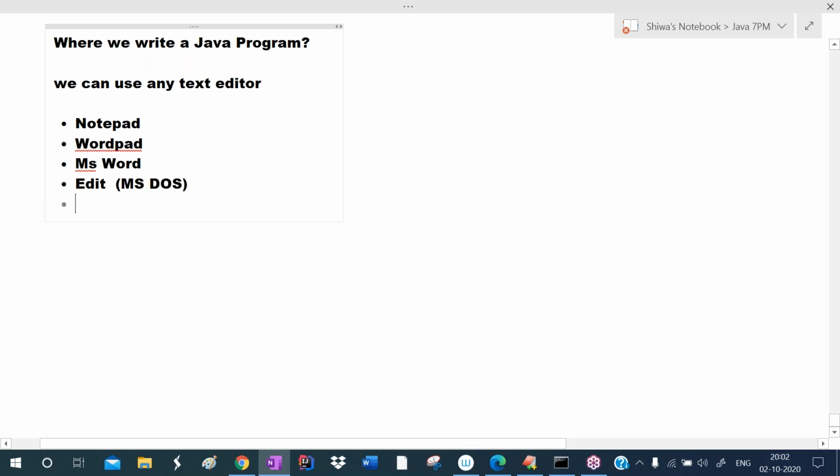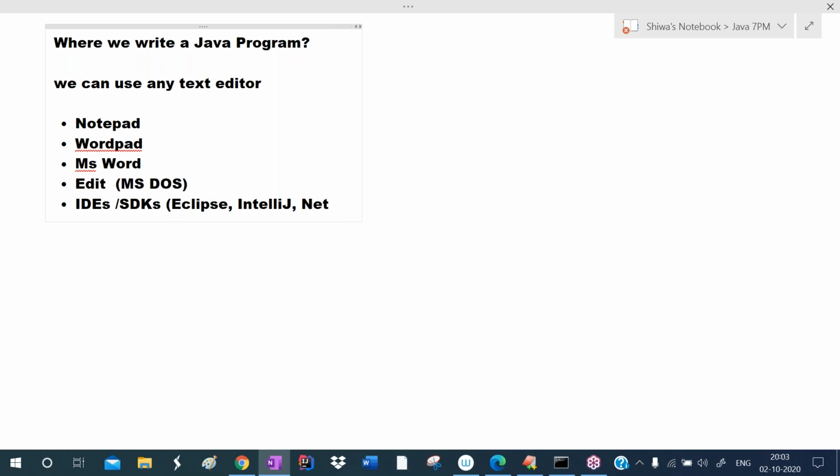And you can use some ready-made IDEs, or you can call them SDKs, software development kits. IDEs like Eclipse are there. Eclipse IDE, IntelliJ. Most of the companies use IntelliJ and Eclipse.